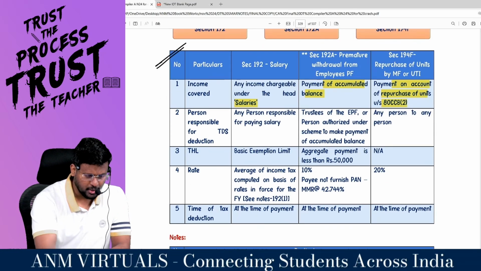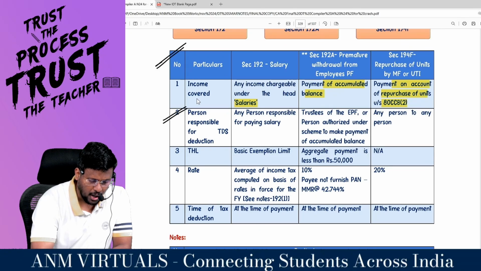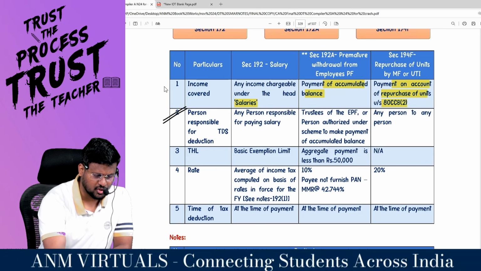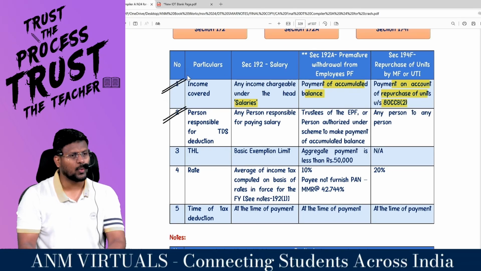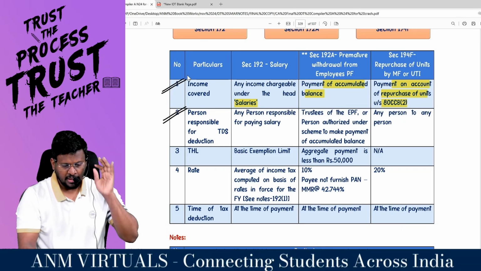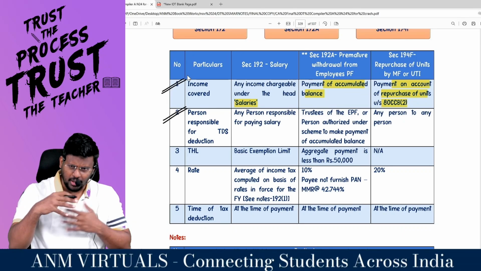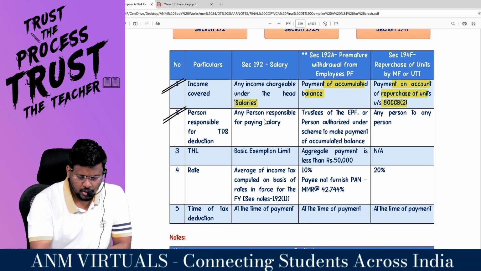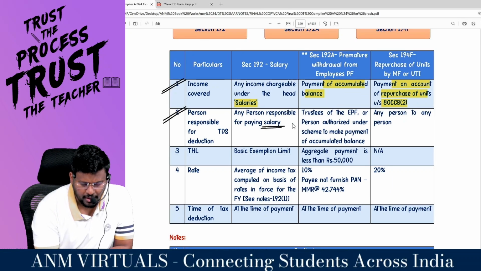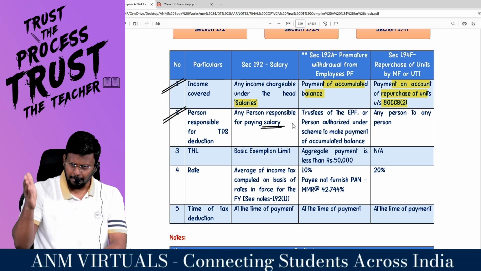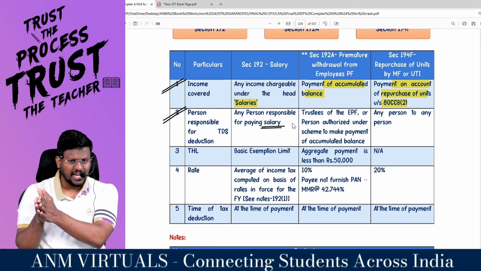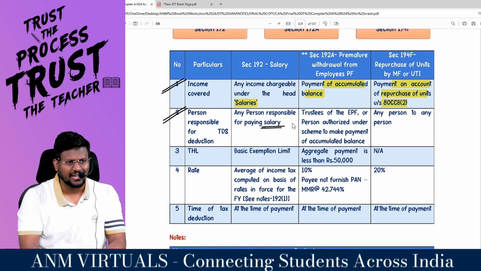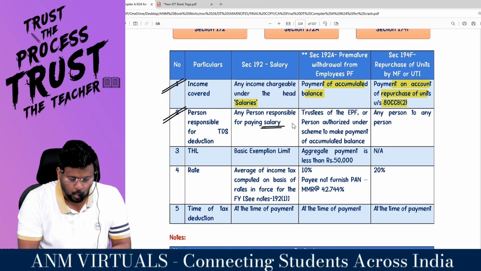Now the next big question arises. Okay, fine, on what income TDS has to be deducted, we understood. Now, who is the person responsible for deduction of TDS? The employer will make the payment to the employee. So any person responsible for paying salary. If you are an employer, you will be paying salary to the employee, and the employer is liable to deduct TDS under section 192.